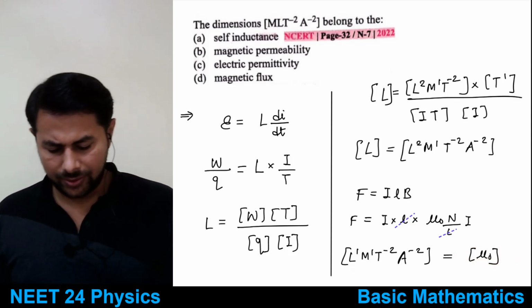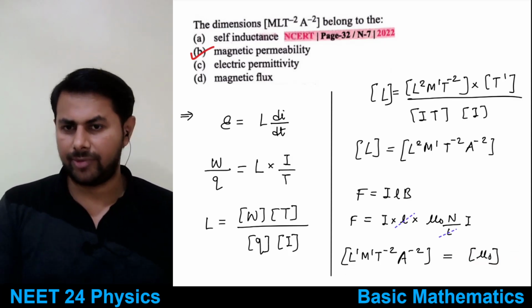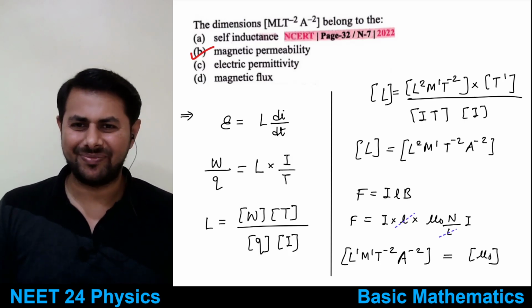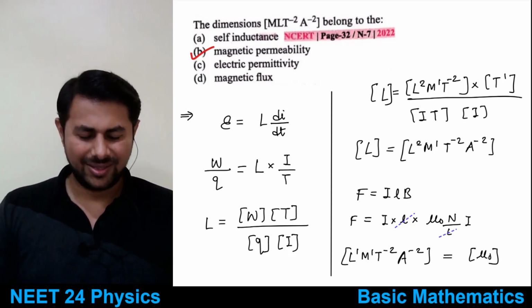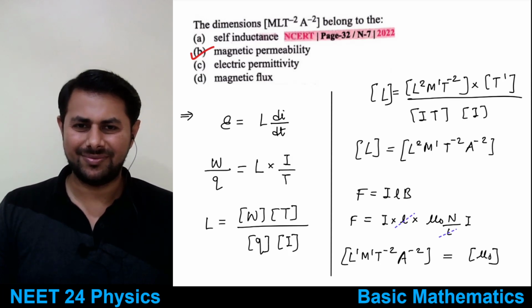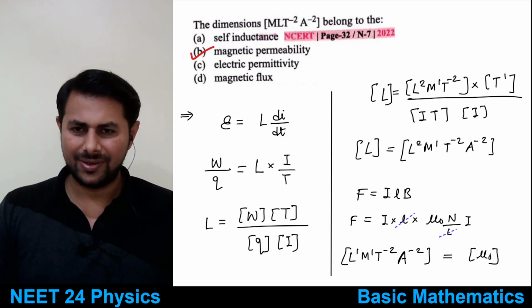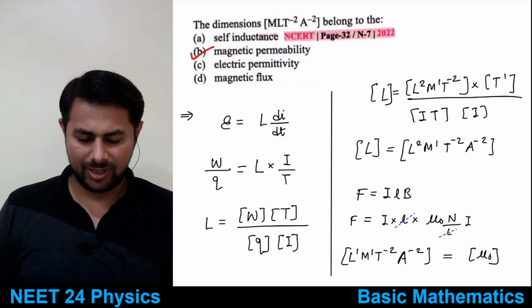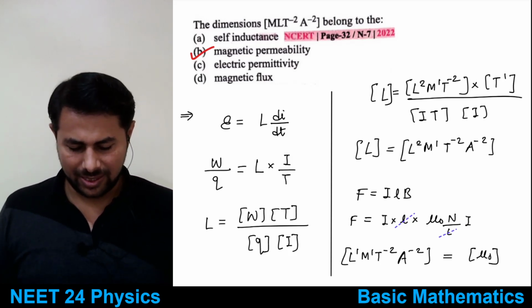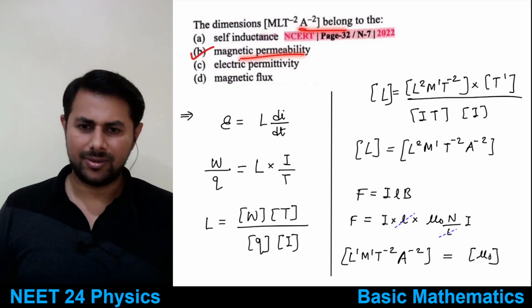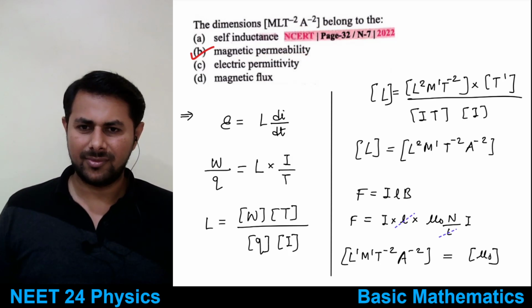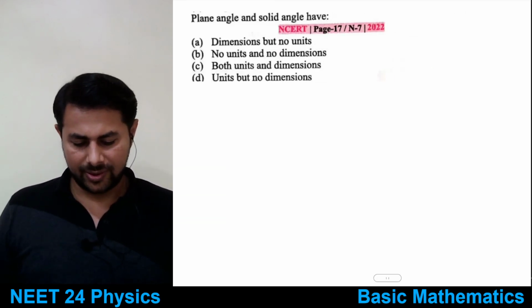So this is how we can find out if we don't remember, and if we remember, then this question won't take any time. Is this clear? Yes, no? Okay, all right. If we don't remember, these kinds of questions are time consuming. If we remember the dimensions of magnetic permeability, then it's not even 10 seconds. Okay, let's see the next one.